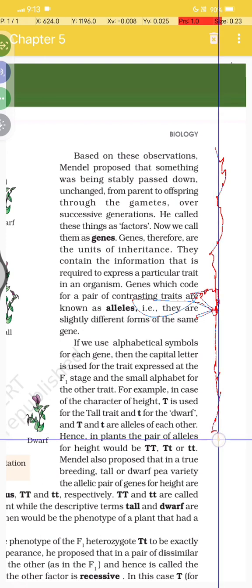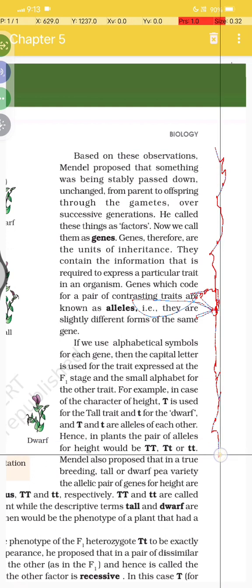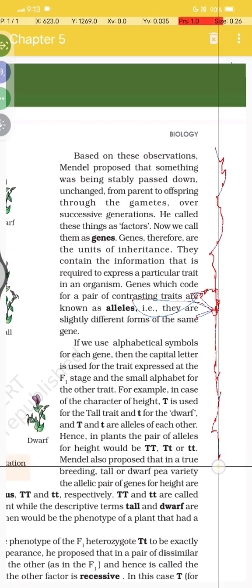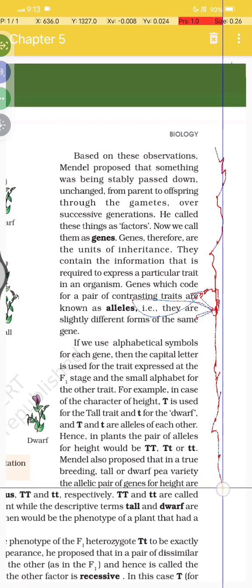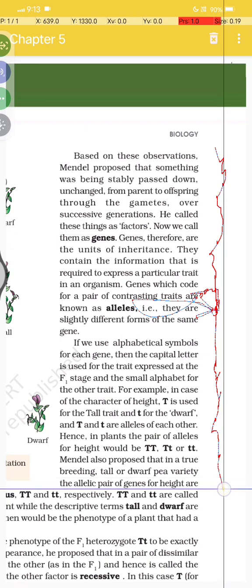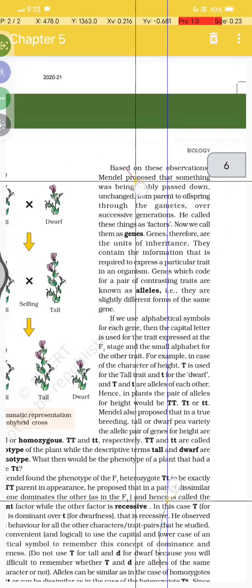Hence the plant's pair of alleles for height would be capital T capital T, or capital T small t, or small t small t. Mendel proposed that in the true breeding tall and dwarf parental varieties, the allelic pair for the gene height are